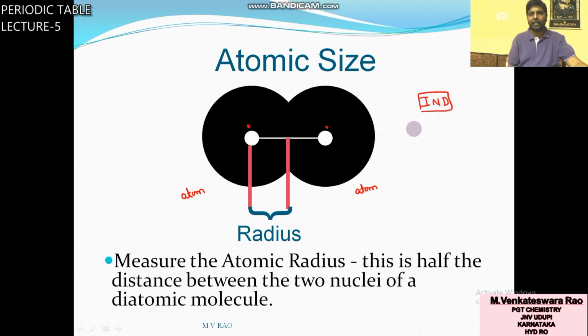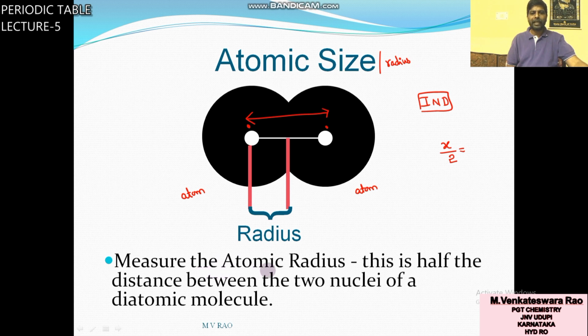Suppose x is the internuclear distance, then x by 2 is equal to atomic size or atomic radius.